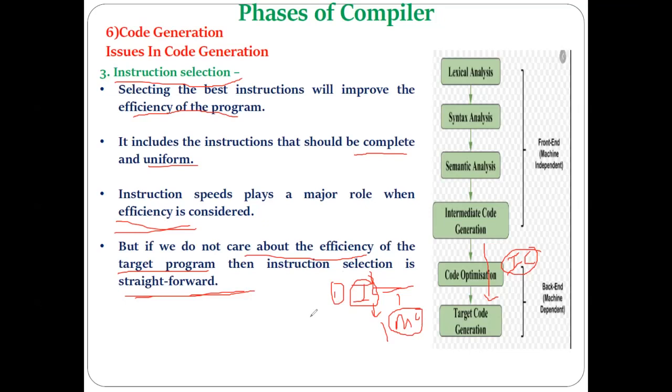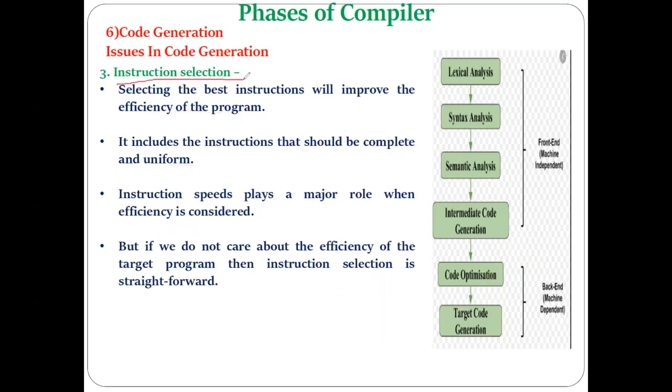And if you don't compare the machine instruction for each intermediate code instruction, and you do it in a straightforward way without thinking about which is better than the other, then your target code will still be correct, but it may not be an efficient target program. So the main thing in the third issue in code generation is the selection of the instruction. The proper instruction for each intermediate code has to be selected so that efficient target machine code can be generated.